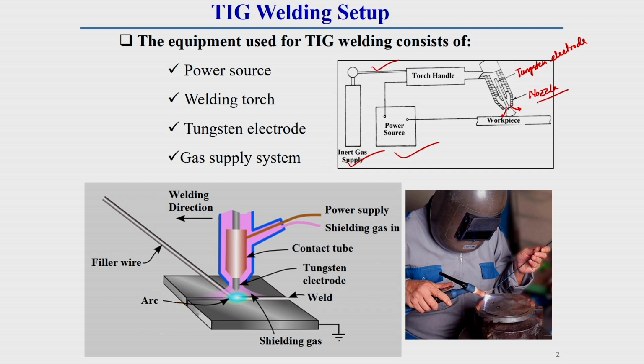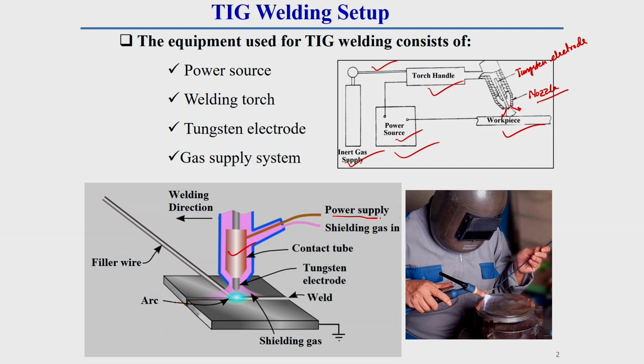Here you see the power source. This power source can be an AC power source or a DC power source. One terminal is connected to the workpiece and the other terminal is connected to the torch. In the torch there is a contact tube. It is shown more clearly here. Here you see what is called the contact tube.